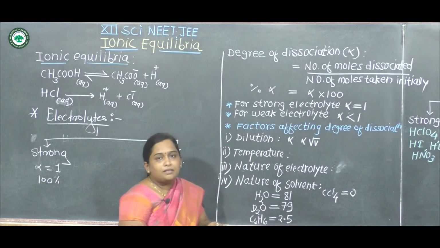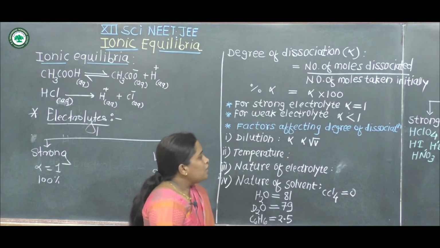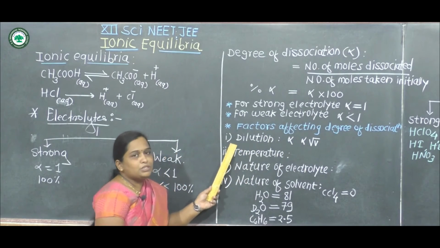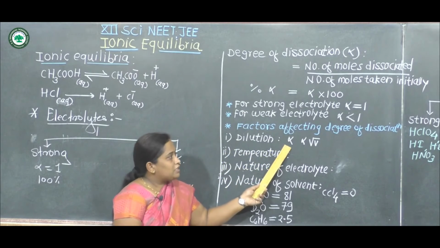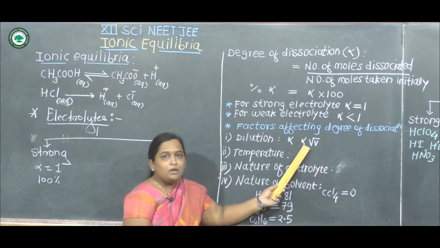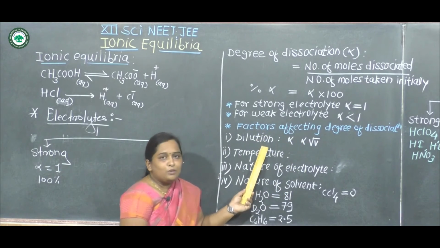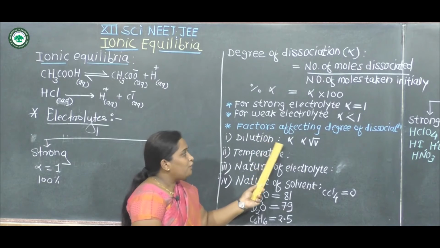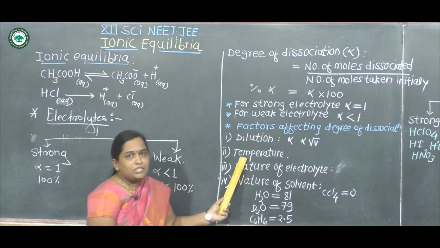Now, which are the factors which affect the value of degree of dissociation? First factor is dilution. We know the relation, that is degree of dissociation is directly proportional to square root of volume. When we increase the dilution, the value of degree of dissociation increases. Now next factor is temperature.